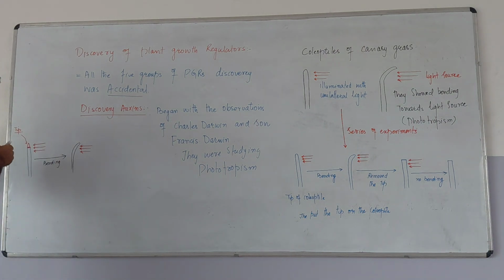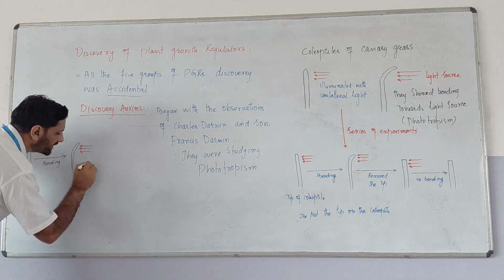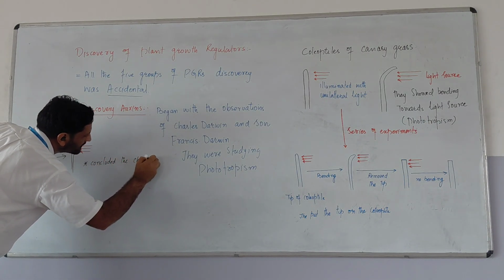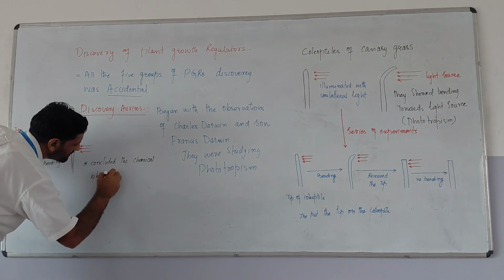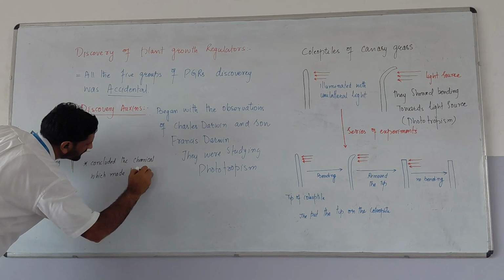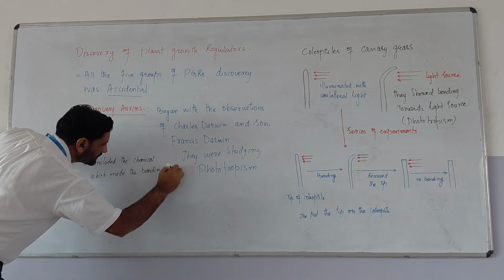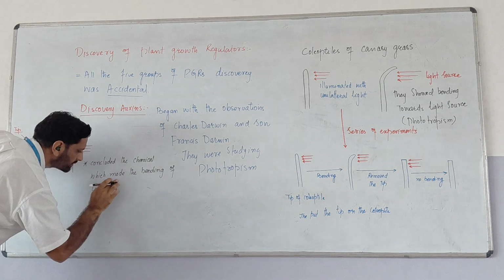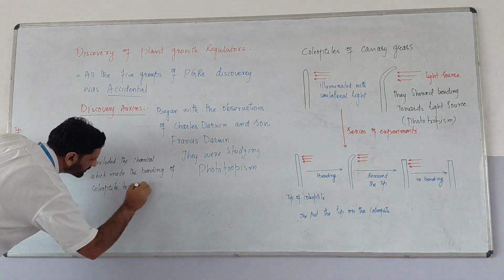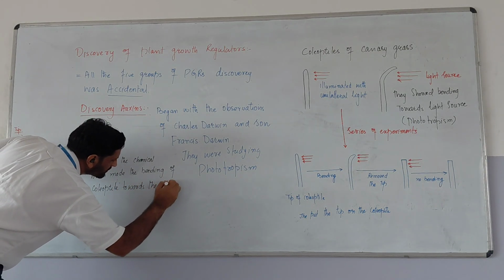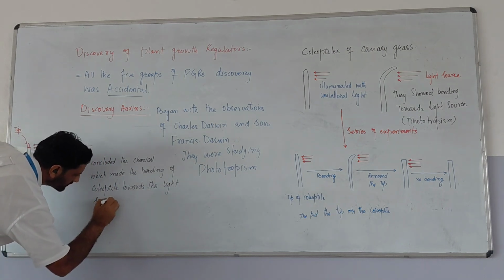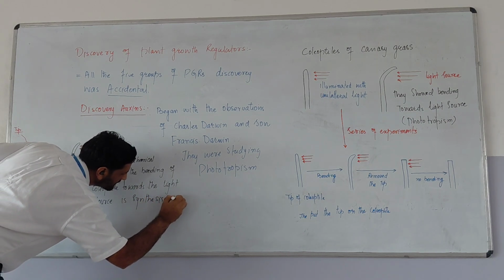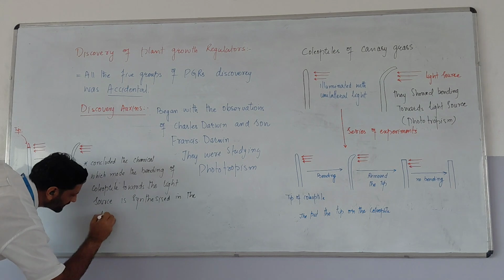So it concluded that the chemical which made the bending of the coleoptile towards the light source is synthesized in the tip of the coleoptile.